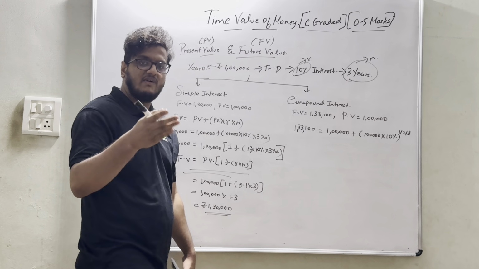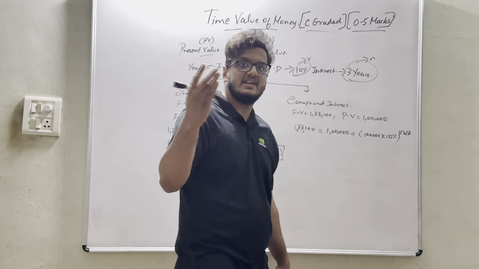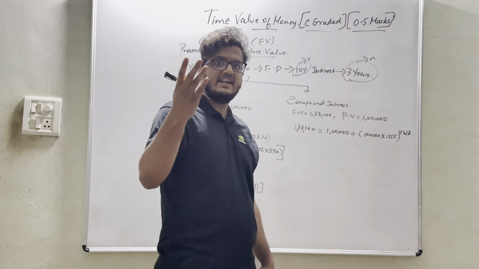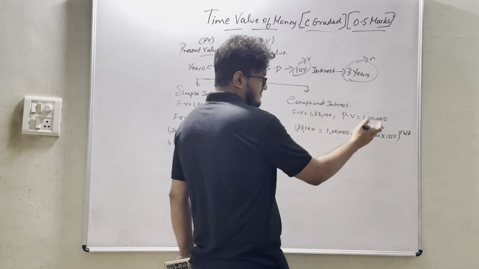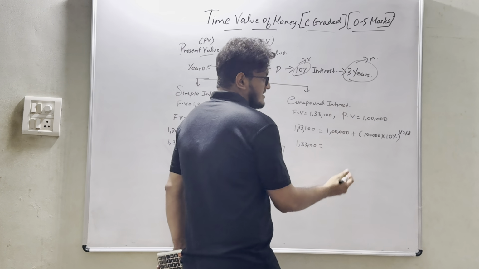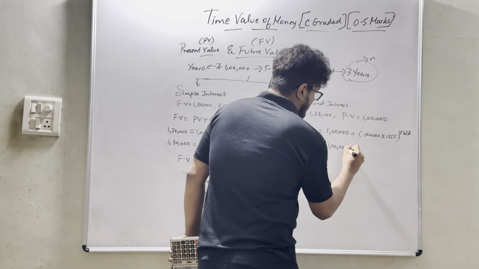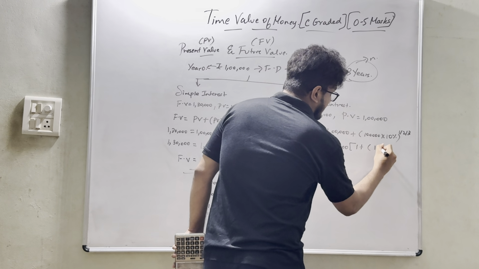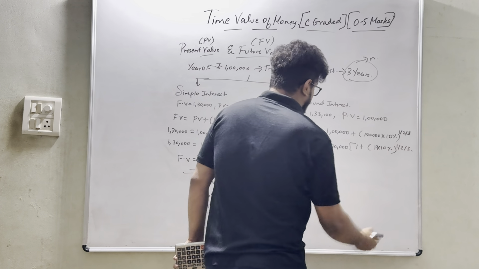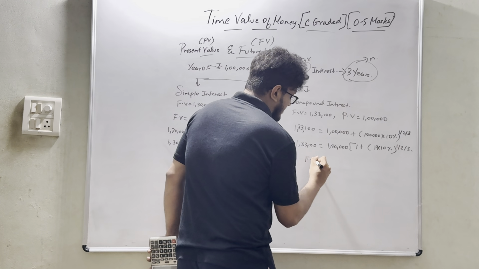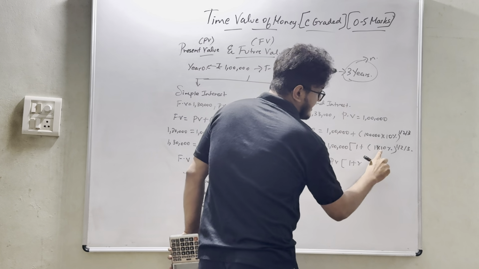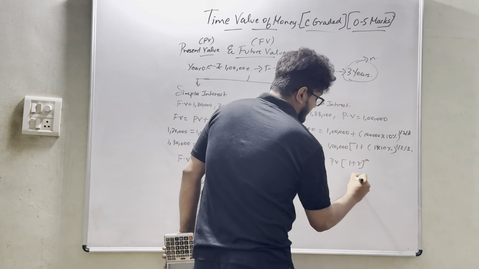So basically today I had 1. On that I would have got 10% interest, 1.1. Next year on 1.1 I would be getting again 10%, 1.21. Next again 10%, 1.331. So again 1,33,100. Same 1 lakh I will take as common. So what would I be getting? 1 plus R, that is 10%, whole power 1 or 2 or 3 years. So 1,33,100 is nothing but our future value equal to present value into 1 plus R, whole power N.